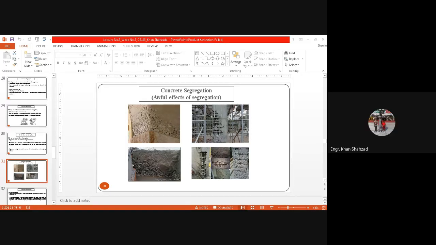What are the disadvantages of segregation? Sir, it can reduce the strength of the concrete. Okay, it can reduce the strength of the concrete. What else? And workability of concrete also. Okay, it can also cause corrosion if segregation has taken place in the concrete. Okay, let me give you 0.5 sessional marks. Turn off your mic, well done.